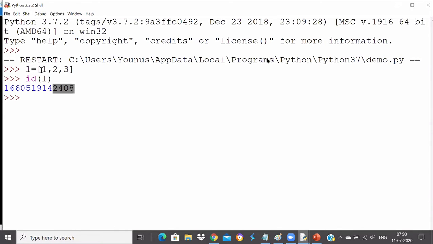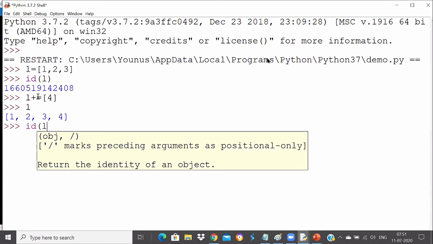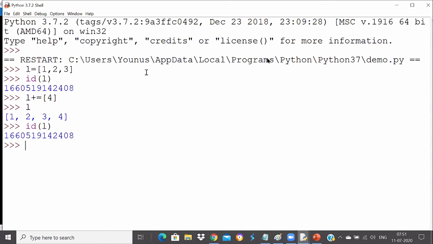Now I add an element to it: L += 4. The list now contains 1, 2, 3, 4, but when I check the ID of L, it tells me the same address as before. The address has not changed.